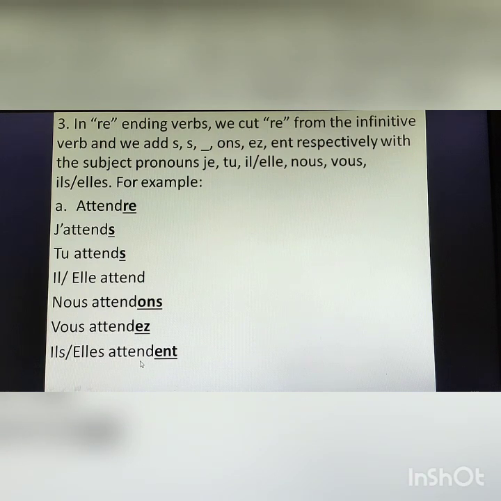Now there is a slight difference in the pronunciation with nous, vous, ils and elles. With nous, the last letter of the subject pronoun nous, we pronounce with attendons. So the pronunciation goes like this: nous attendons, vous attendez, ils attendent, elles attendent. The sound comes as z: nous zattendons, vous zattendez, ils zattendent, elles zattendent.